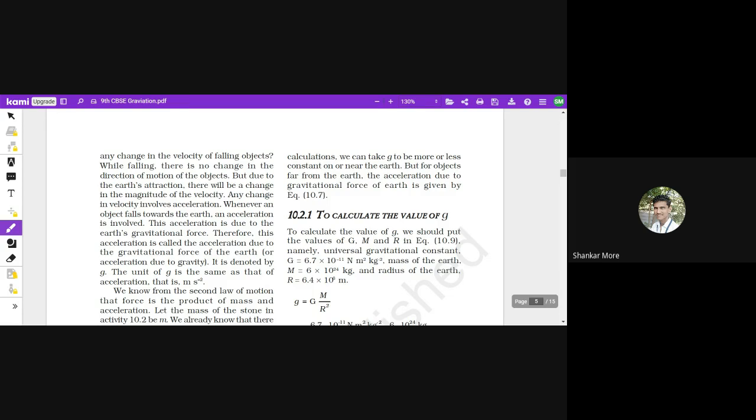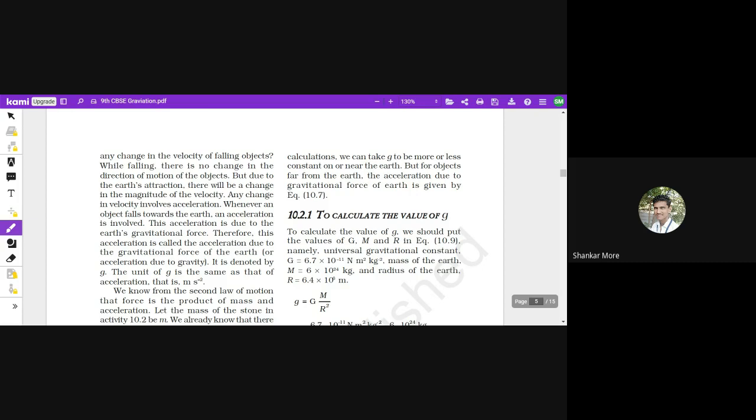Whenever an object falls towards the earth, an acceleration is involved. This acceleration is due to the Earth's gravitational force. Therefore, this acceleration is called the acceleration due to gravitational force of the earth or acceleration due to gravity. It is denoted by g. The unit of g is the same as that of acceleration, that is मीटर पर सेकेंड स्क्वायर. ओके, सो जो जी का यूनिट है दैट इज मीटर पर सेकेंड स्क्वायर. जी इज व्हाट? जी इज एक्सेलरेशन ड्यू टू ग्रेविटी.